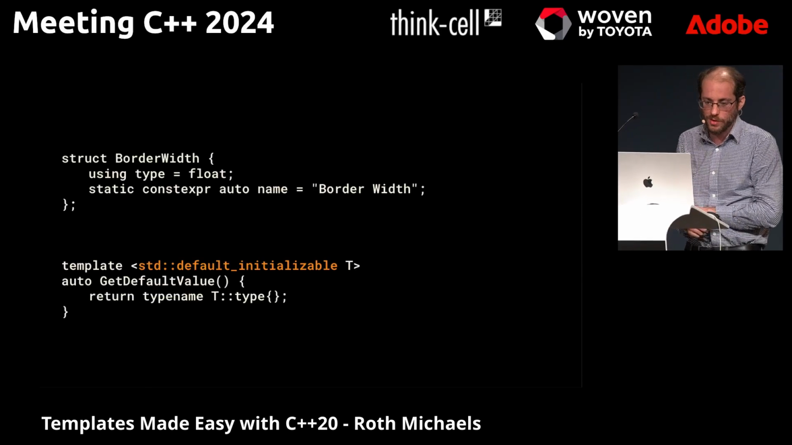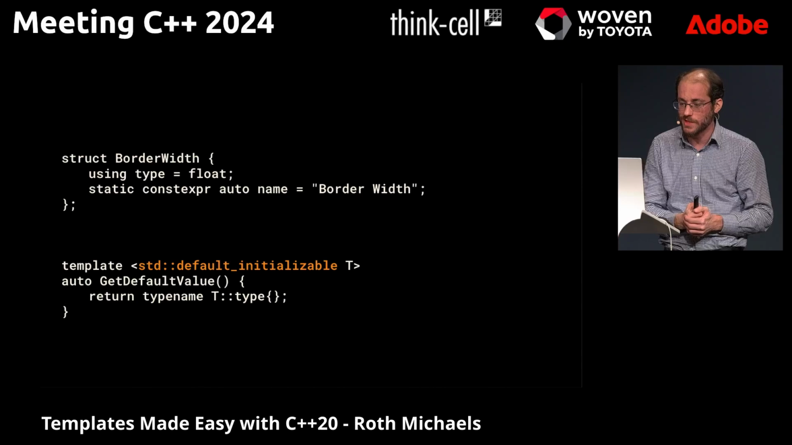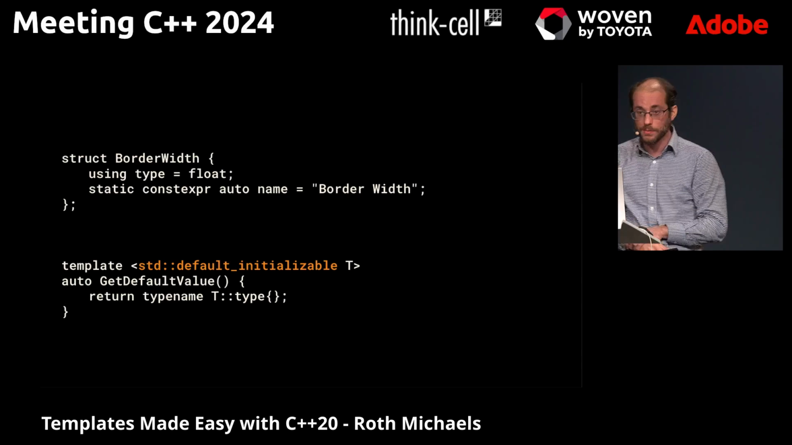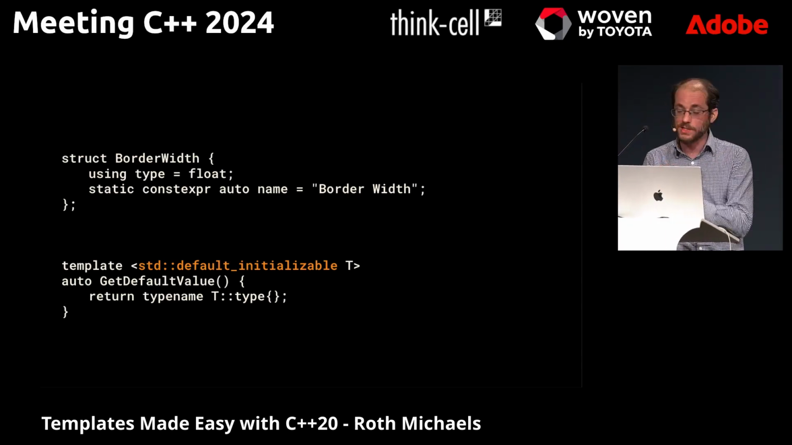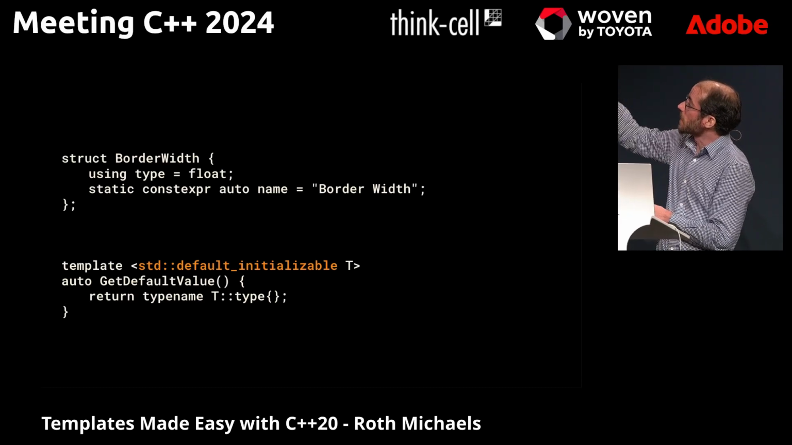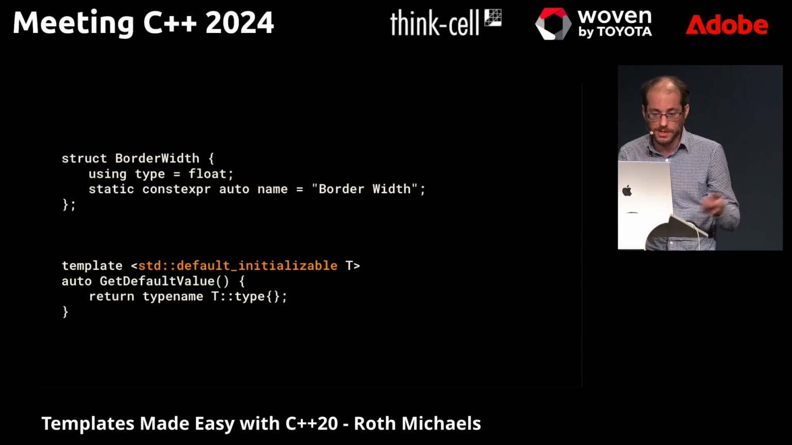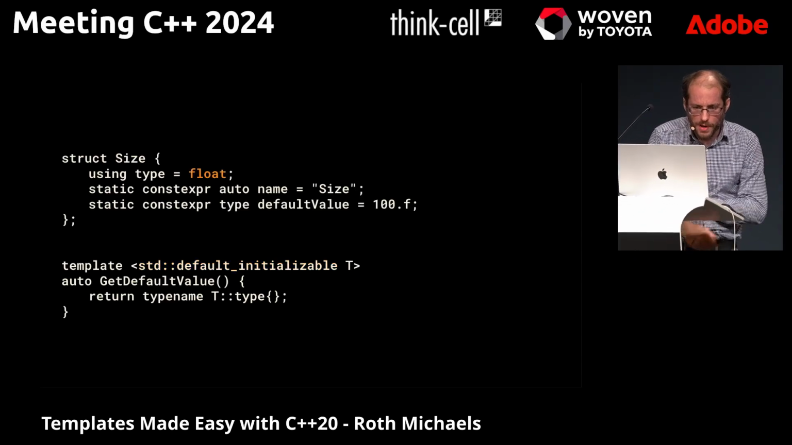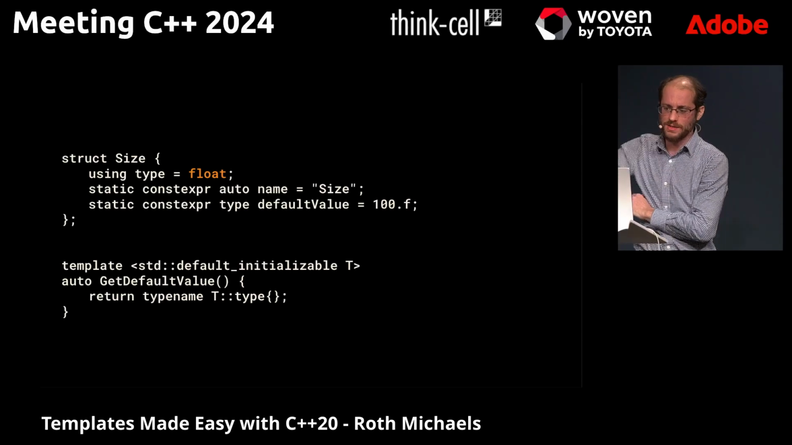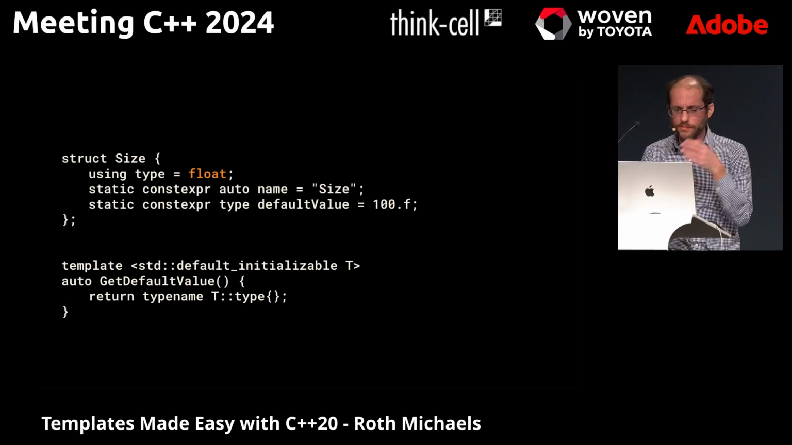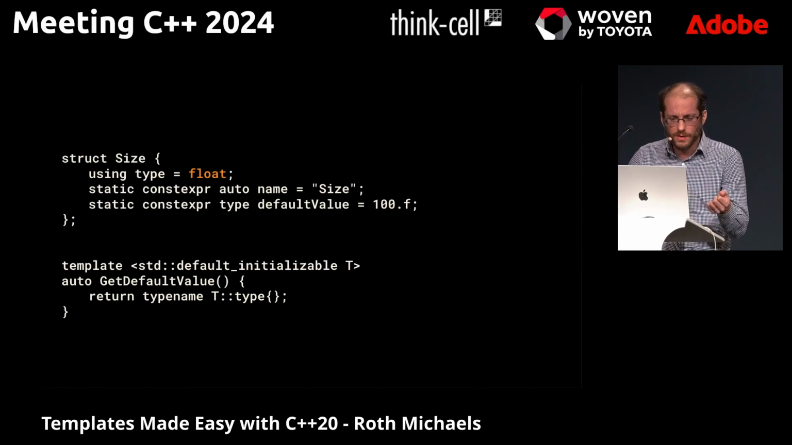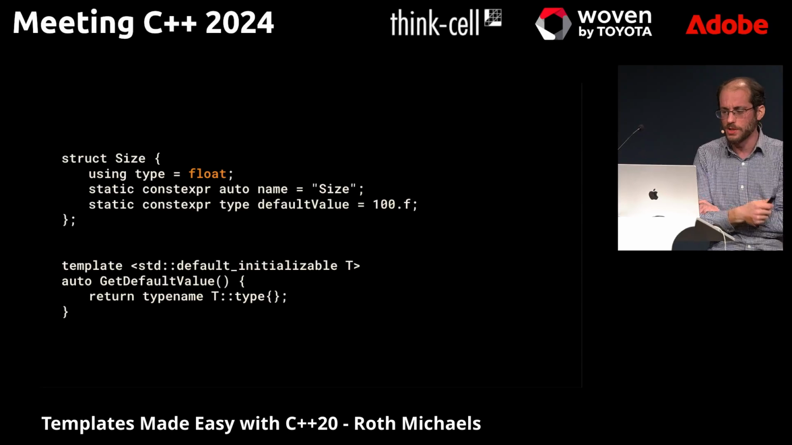So I'll need to add one more thing. I'll make another third version of get default value for things that are default initializable. And this is another standard library concept. So I'm going to be able to say, this function will work for default initialized types. And so for our border width, when there's no type and it's default initializable, I can just default construct it and I'll get 0 and that'll be great. But now that I've written this, it also works for size, where I did say a default value, because floats are default constructible. So this one's going to get called. But I don't want that. I want it to be the 100.